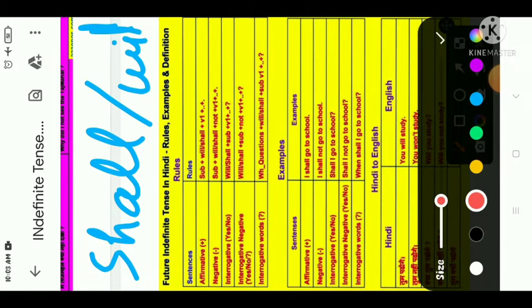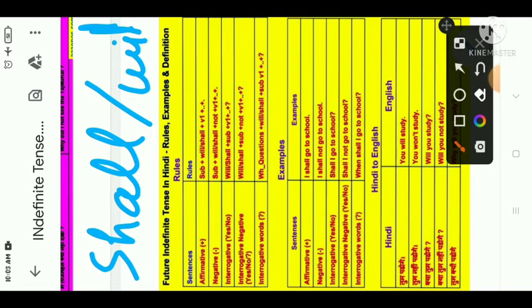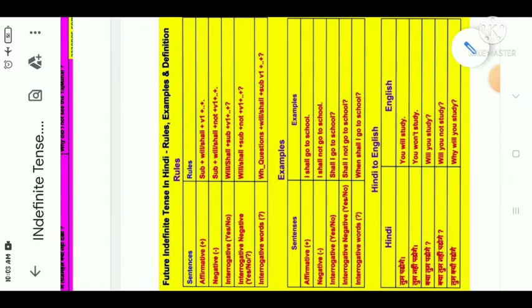So students, whenever you face these kind of verbs, you will have to understand that this will be future tense, right? If you face shall or will, then the sentence definitely belongs to future tense, right? That may be indefinite or continuous, perfect or perfect continuous, but for understanding future tense, you will have to identify only shall and will, right?